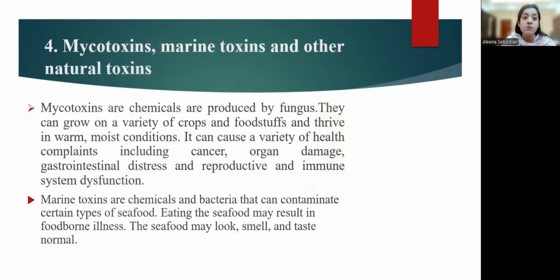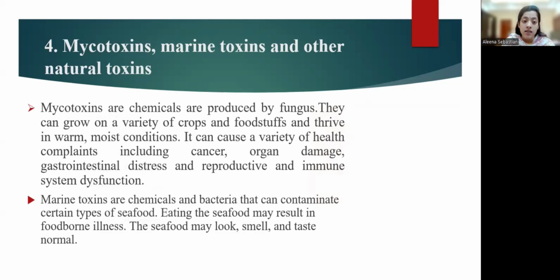Coming to the fourth one, that is mycotoxins, marine toxins, and other natural toxins. Mycotoxins are nothing but toxins which are produced by fungus. They grow on a variety of crops and foodstuffs, and can thrive in warm as well as moist conditions. They can cause a variety of health problems, which include cancer, organ damage, gastrointestinal distress, and reproductive and immune system dysfunction. So you can understand the harmful effects of these chemical hazards on human health.